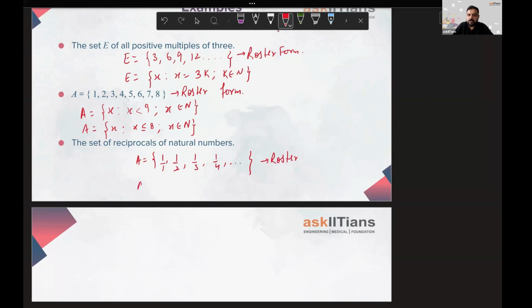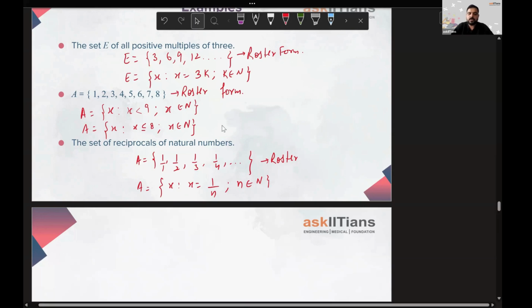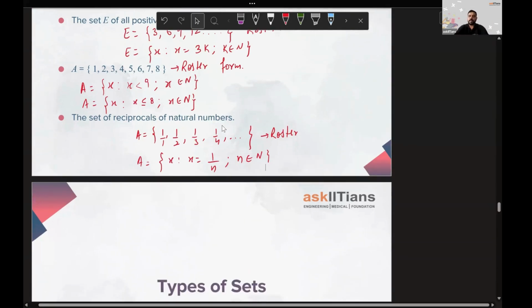If you have to write this in the set builder form, we'll be writing this as x such that x equal to 1 by n. This n can take the value 1, 2, 3, any value that you can think of, where n belongs to the set of natural numbers. So this is how we can write the set of all the reciprocals of natural numbers.